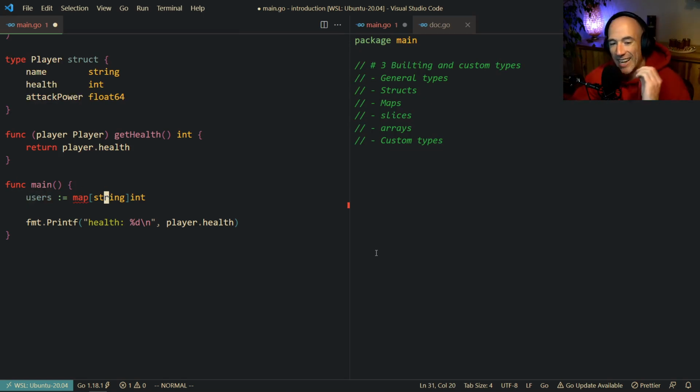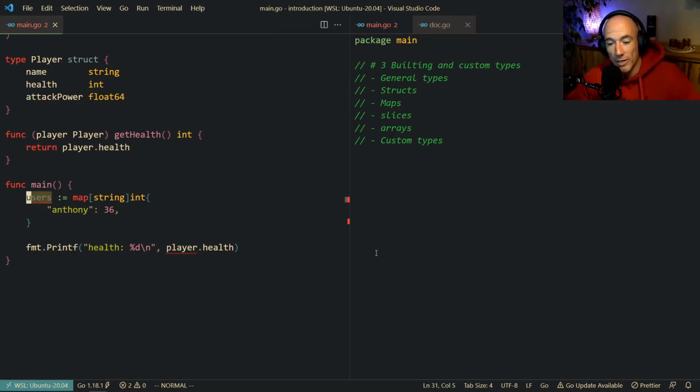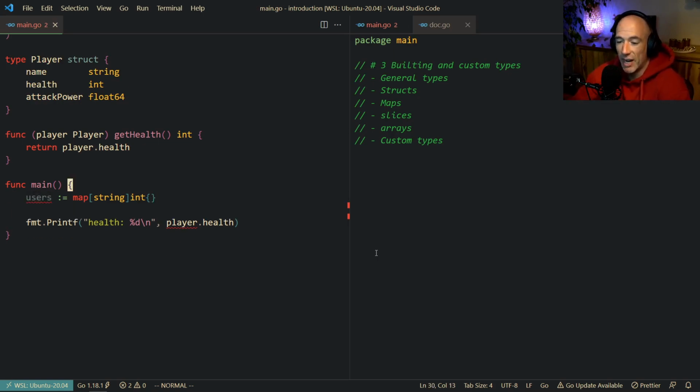So basically, it's very simple. We can initialize a map in two ways. You could do it like this. This is going to be an empty map. You could also say, I don't want an empty map. I want to directly specify, for example, Anthony, which is my name, and I'm going to say my age is going to be 36. Boom. Just like that. This is not going to be an empty map. This is going to be a map with already one user and the age already in there. So basically, this is how you initialize a map.